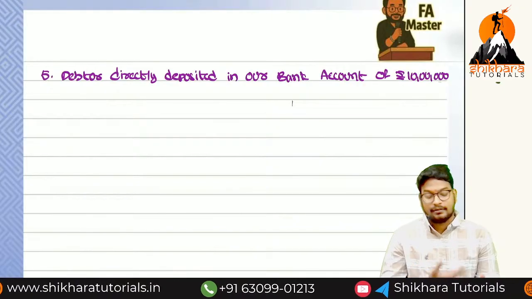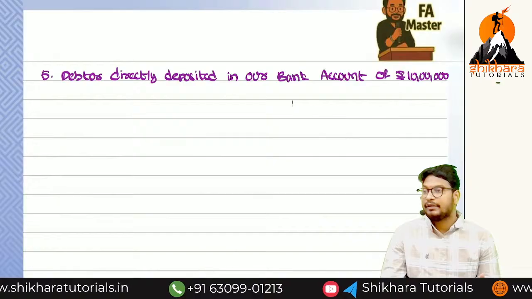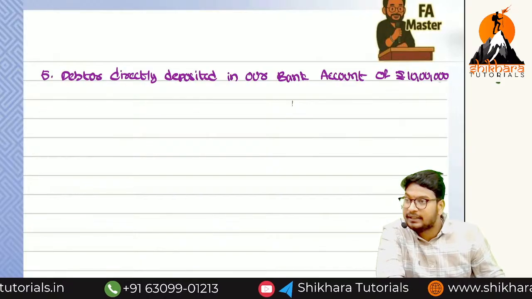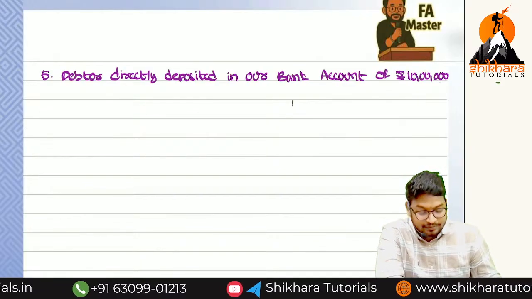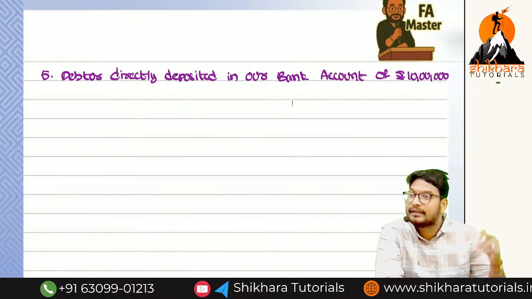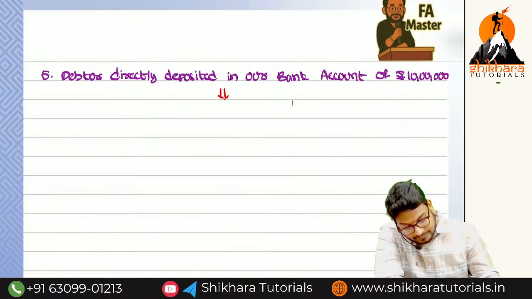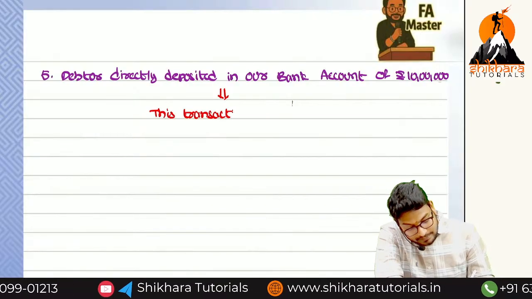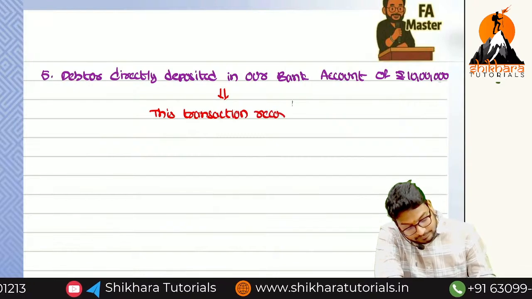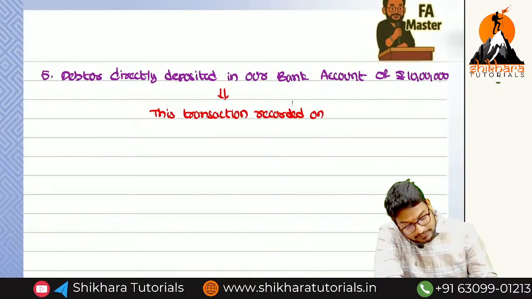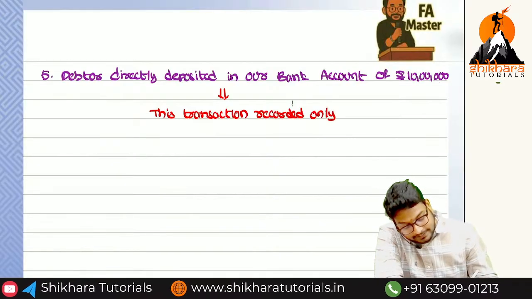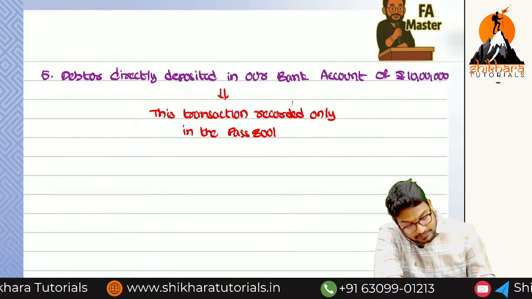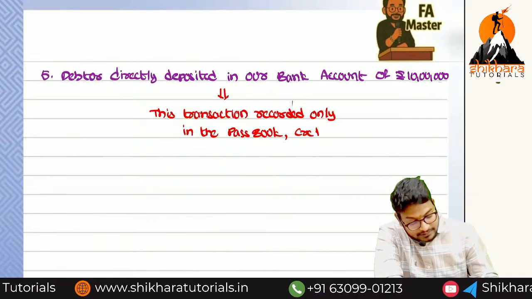He has silently deposited the amount in our bank account, like UPI or something, whatever it is. So this transaction is recorded only in the passbook, not recorded in the cash book. Recorded in the passbook, which side? Credit side.